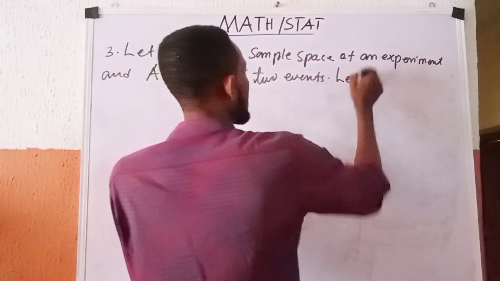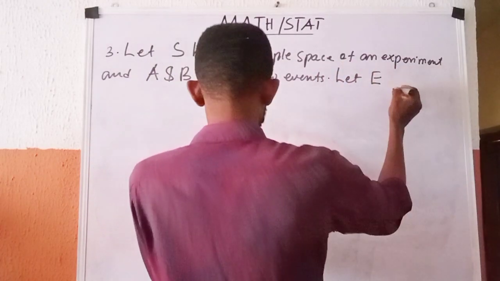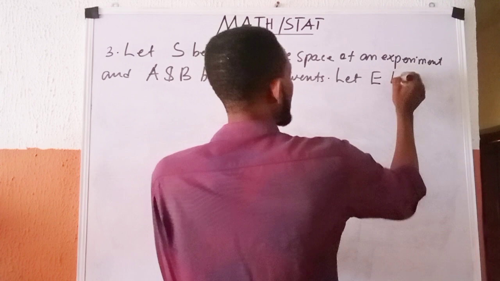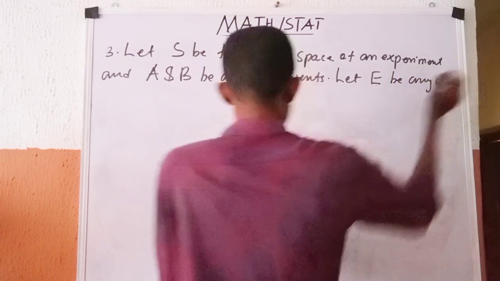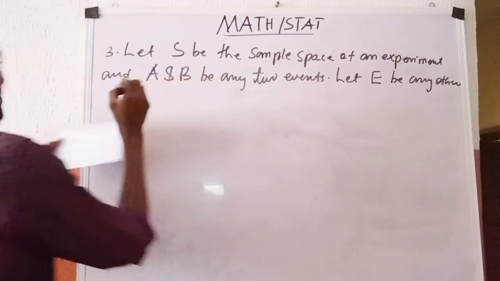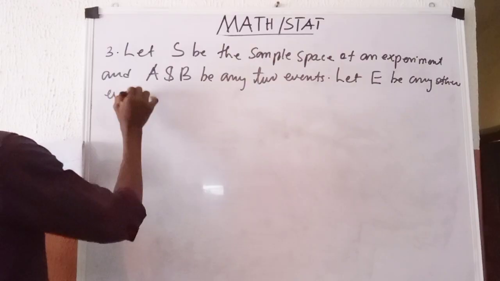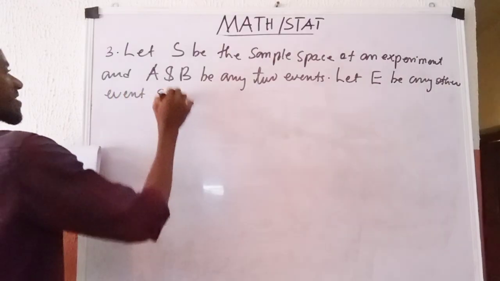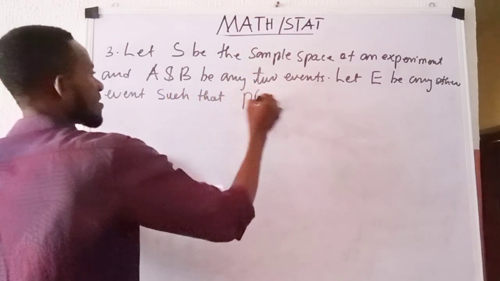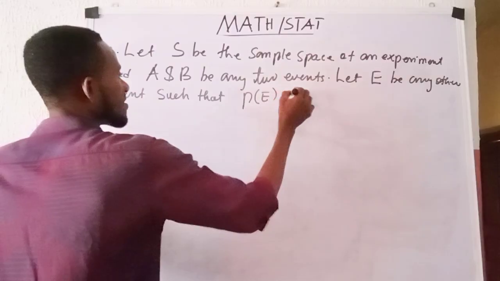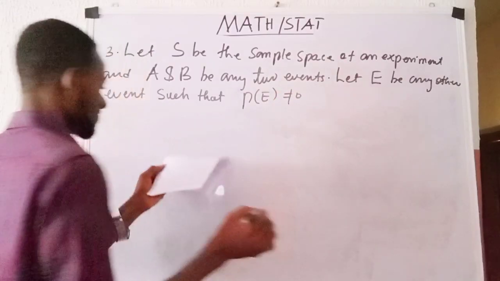Let E be any other event such that P of E is not equal to 0.